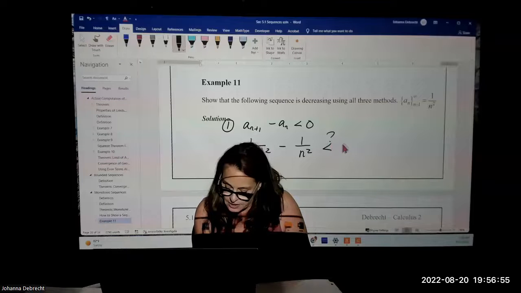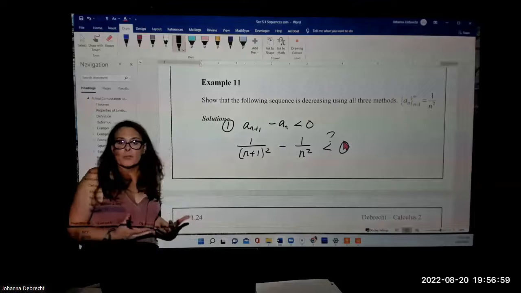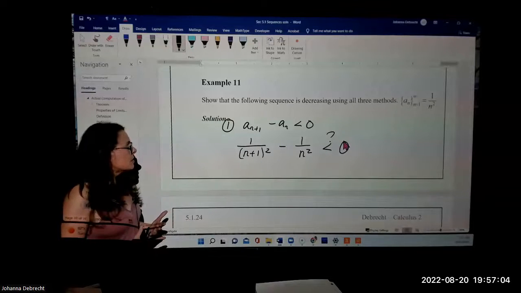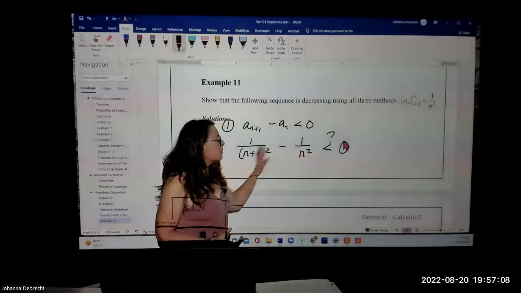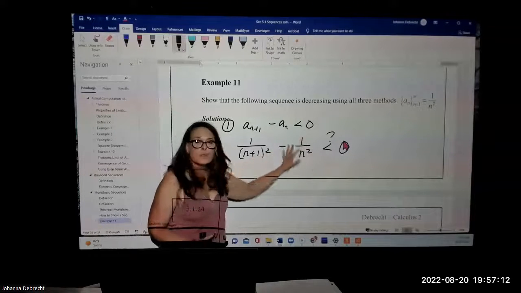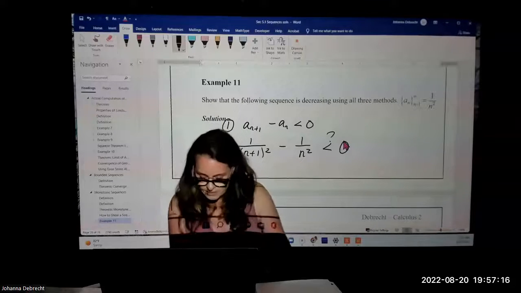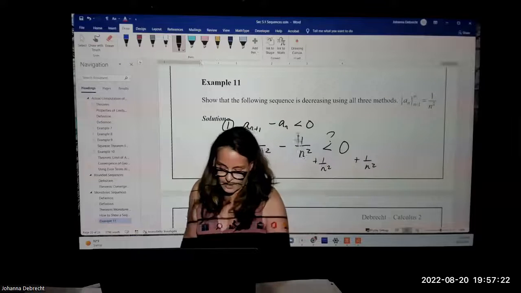And the question is, is that really less than 0? I don't know. That's what I'm trying to prove. So in order to do this, what might we do first? Well, the first thing I would do would be to get the fractions on opposite sides of the inequality. So I would move the 1 over n squared to the right side by adding it to both sides of the inequality.